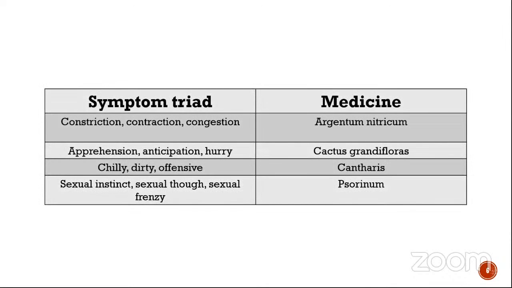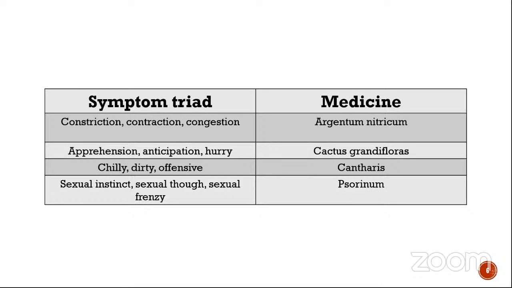So this is match the following. There'll be many questions like this given. So I've compiled a few of them. So this side you see constriction, contraction, and congestion; apprehension, anticipation, and hurry; chilly, dirty, and offensive; then sexual instinct, sexual thoughts, and sexual frenzy. So this side in the medicines, you can see argentum nitricum, cactus, cantharis, and solanum.